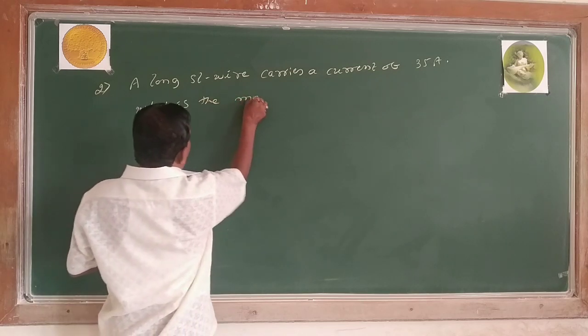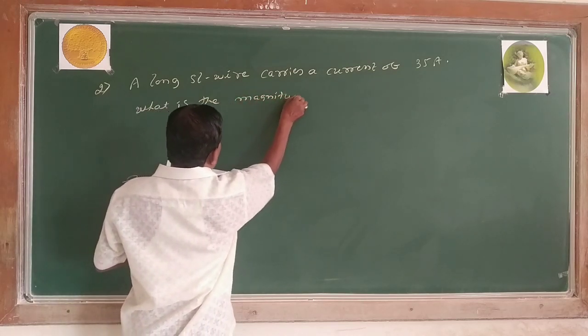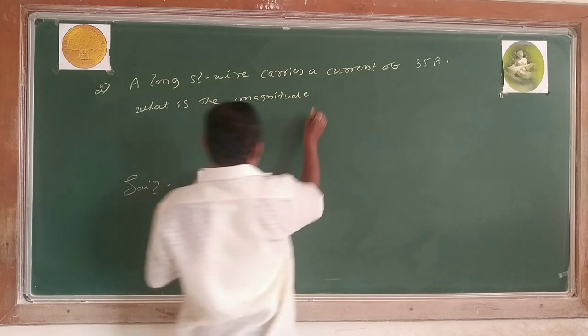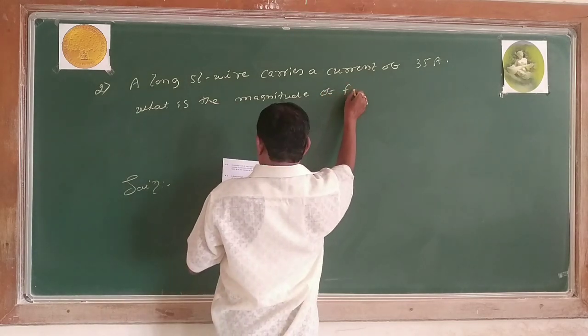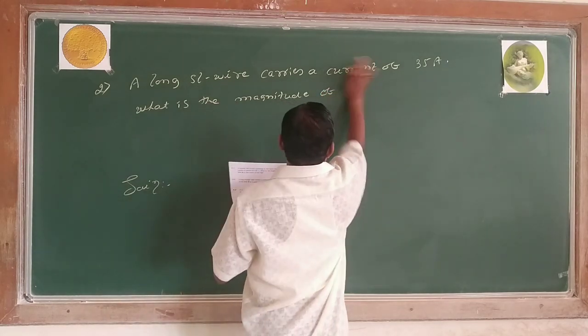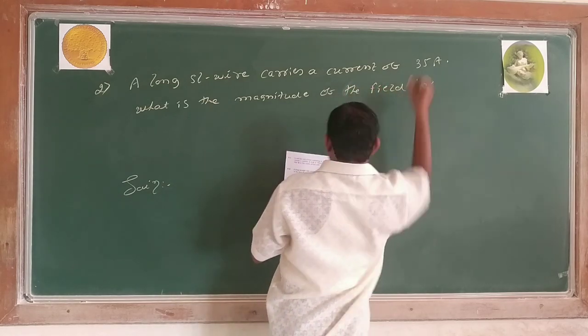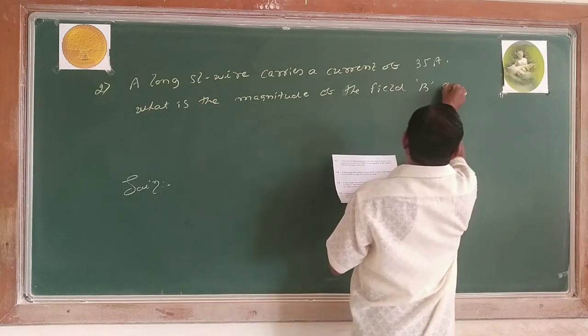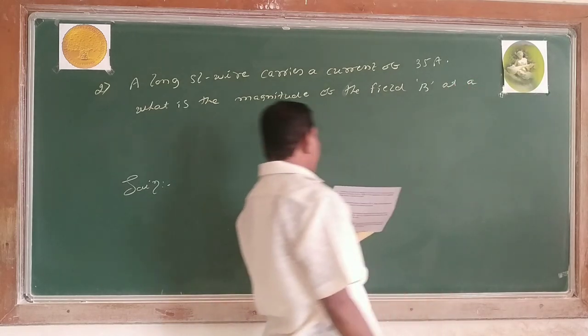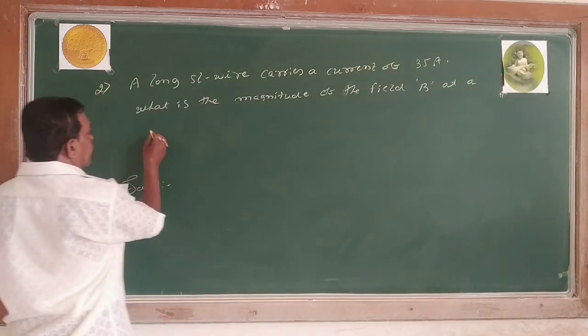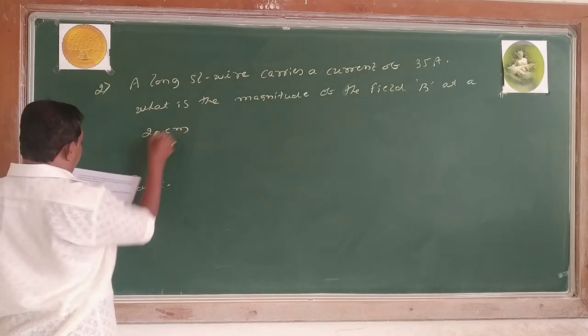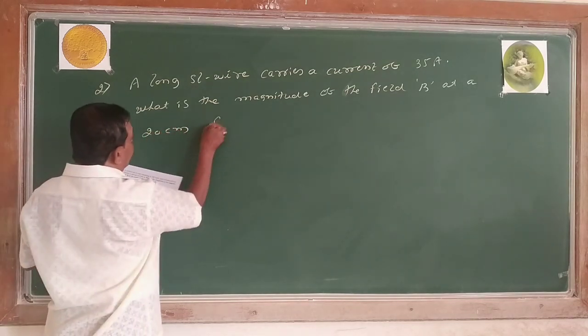What is the magnitude of the field B at 20 centimeter from the wire?